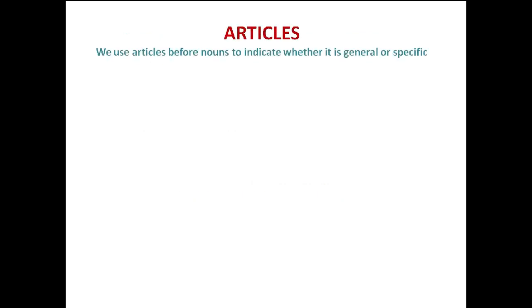The first topic which we will deal with here is articles. You all know, children, what articles are, but to brush up your memory, let's go through it. We use articles before nouns to indicate whether it is general or specific. Articles are of two types: one is the definite article and the other is the indefinite article.